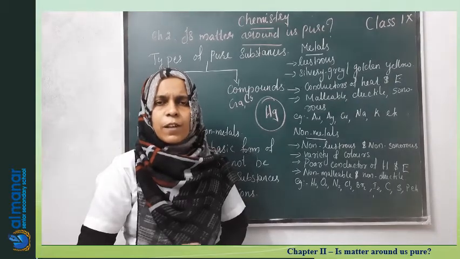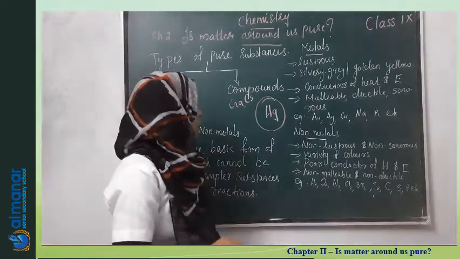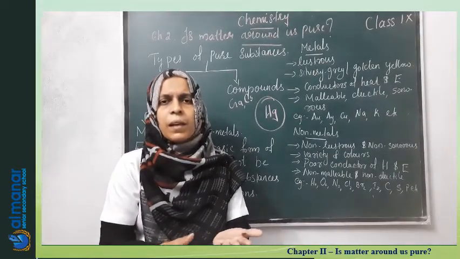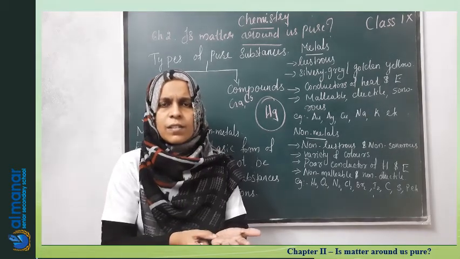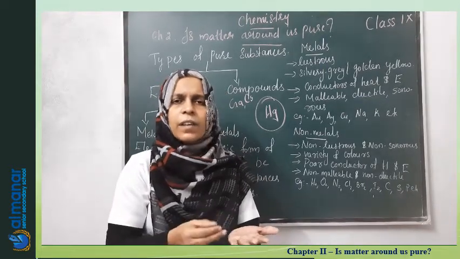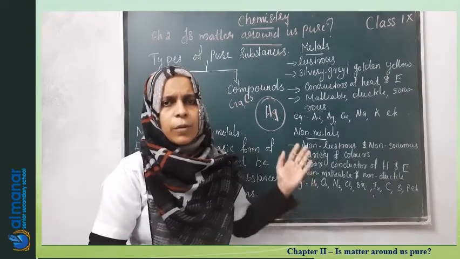Normally metals possess very high melting and boiling point, whereas the metals like gallium and cesium, if we put on our palm, they melt. That means our body temperature is almost 37 degrees Celsius. So they cannot exist in the solid state at 37 degrees Celsius. At 37 they will melt into the liquid form. Okay, so that is about metals.